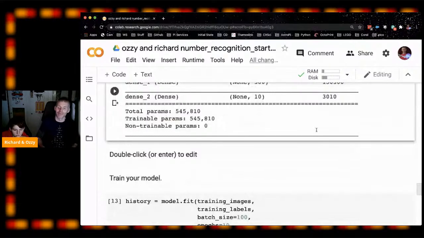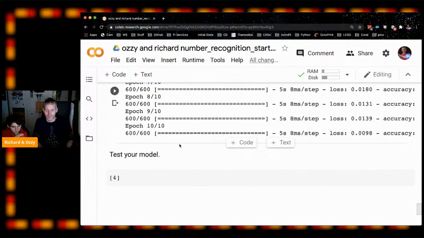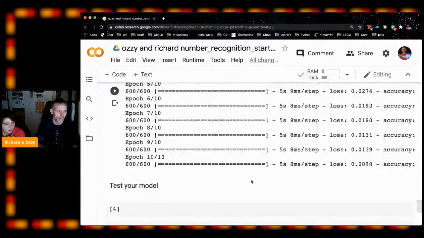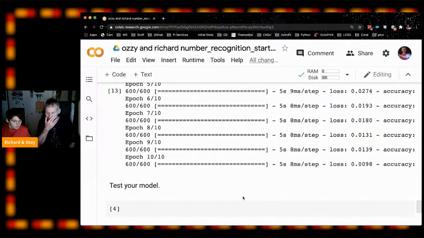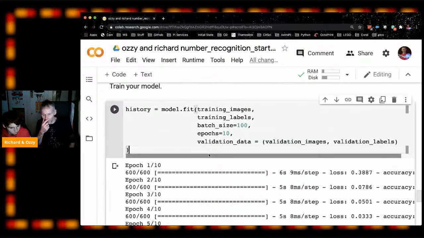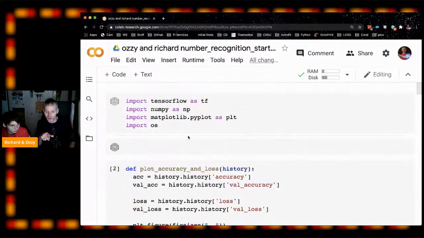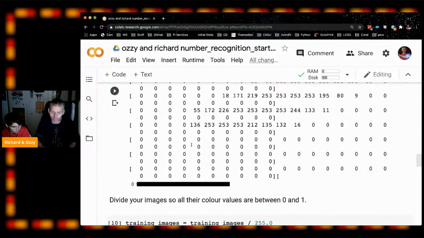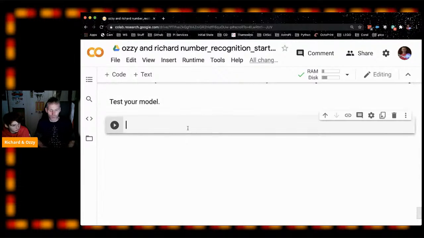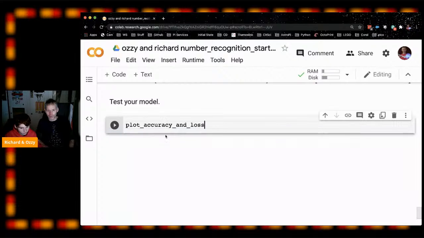All right, cool. Great. Okay, cool. So we've got our 10 epochs trained. We've trained our model now, so now we should be able to test it. We're going to test it, but before we do that, let's just have a look at something. If you remember, right at the very start of the Colab, there was a whole bunch of functions about plotting graphs and stuff. Let's just run one of those functions now to look at how the model works. Yeah, so we'll do plot underscore accuracy and loss.